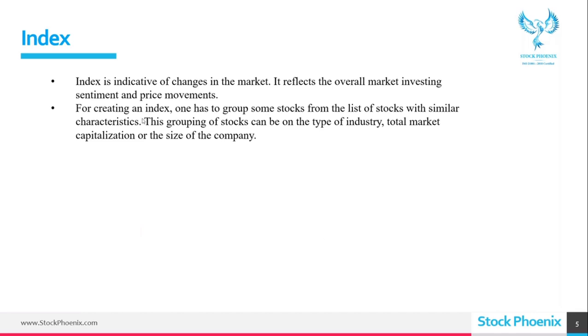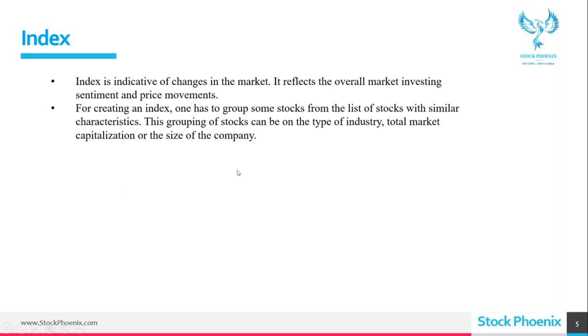Okay, and for creating an index, one has to group some stocks from the list of stocks with similar characteristics. This grouping of stocks can be on the type of industry, total market capitalization, or size of the company.